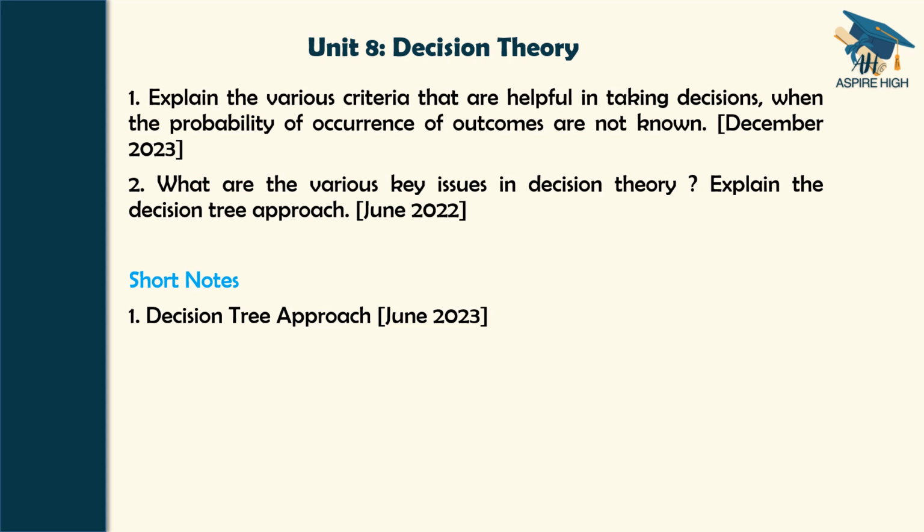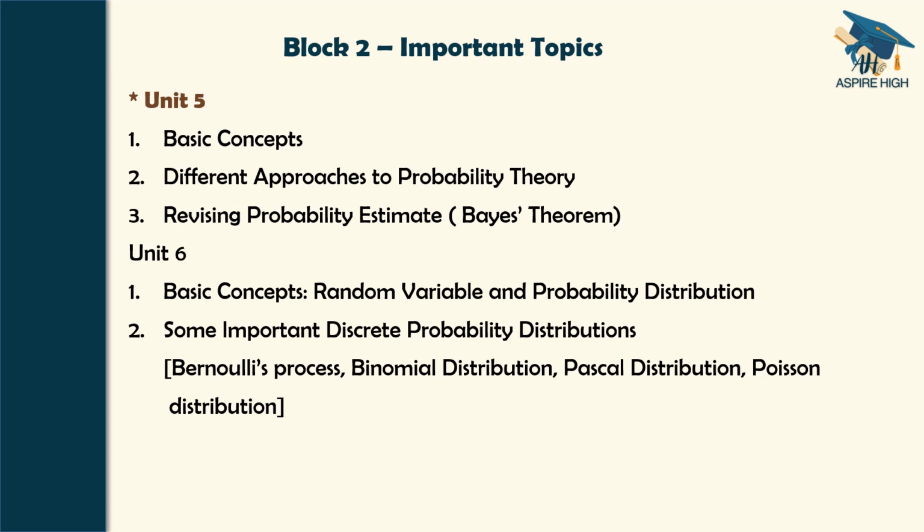And no question is marked in color, that is all are from section A only, not from section B compulsory question. So this is somewhat comfortable as far as preparation is concerned. Based on the questions that we have seen from the previous papers for unit 5, 6, 7, 8, these are the important topics that I have enlisted here unit wise, from which we can expect questions in the coming term end examination, December 2024. Unit 5, basic concepts, different approaches to probability theory, revising probability estimate.